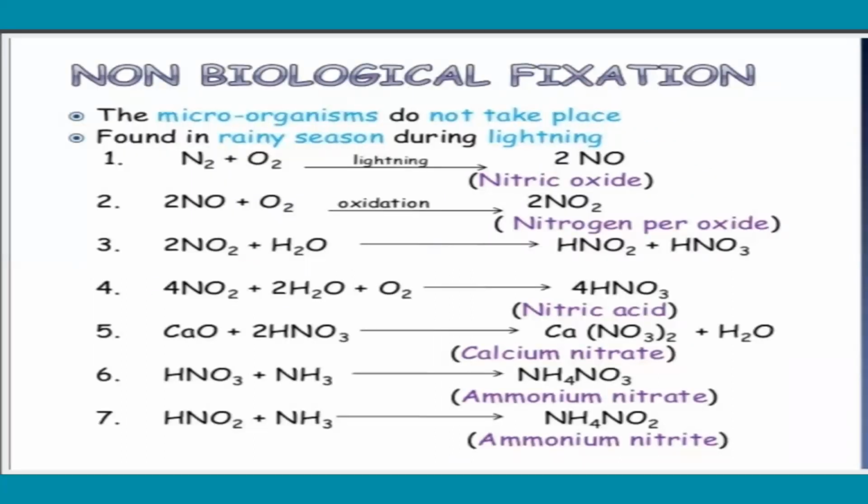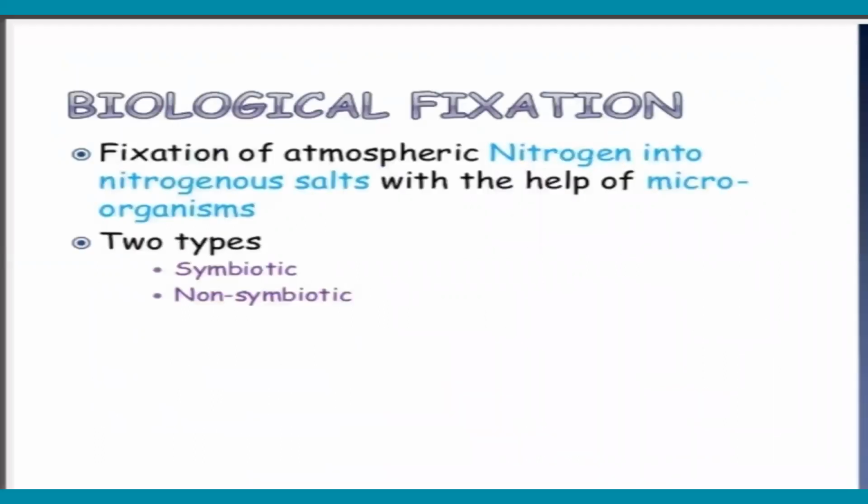That means microorganisms do not take part, there is no involvement of microorganisms. Molecular nitrogen, N2, can be converted into different forms like ammonium nitrate. So these are all different forms available, and higher plants take up the different forms of nitrogenous compounds.